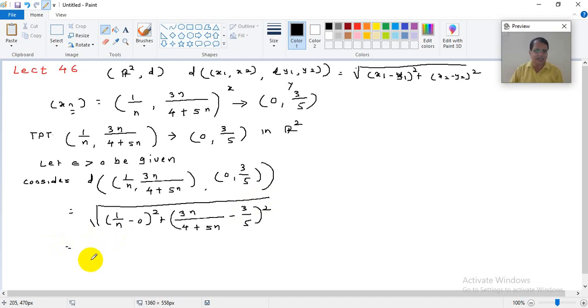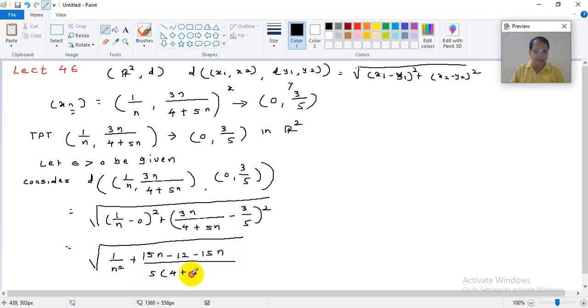So now you can see here that this is nothing but root of 1 upon n minus 0, it is 1 upon n, square of that is 1 upon n squared, and plus, now here we cross multiply, 5 into 3n, that is 15n, minus 4 plus 5n into 3, so it will be minus 12 minus 15n, and then divided by 5 into bracket 4 plus 5n, and square of all this.